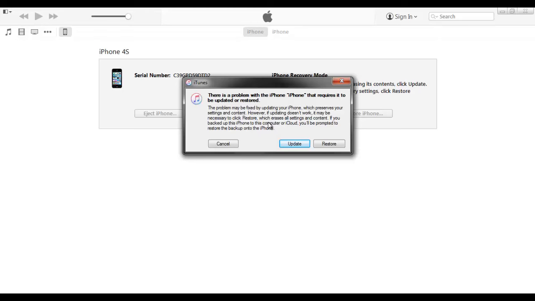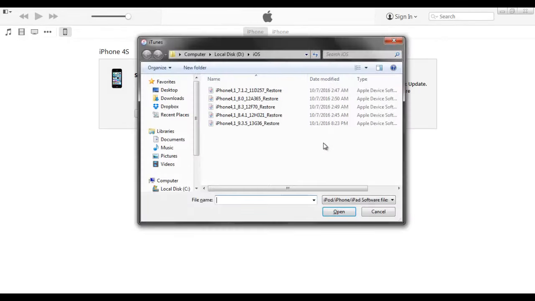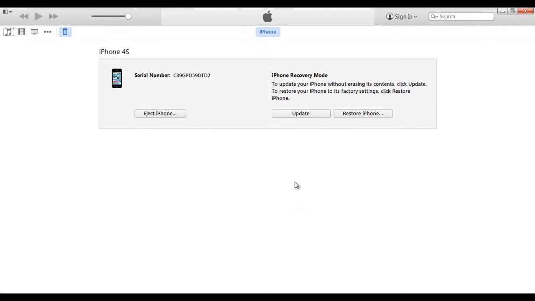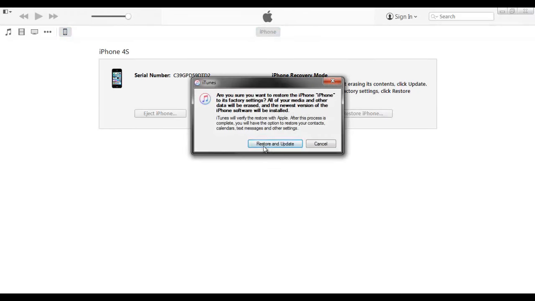If I have the iOS already downloaded, I can shift-click restore. It will take me to where I saved the iOS. And if I don't have the iOS, restore iPhone will download the iOS from Apple. For now, click restore iPhone. I already have the iOS downloaded.